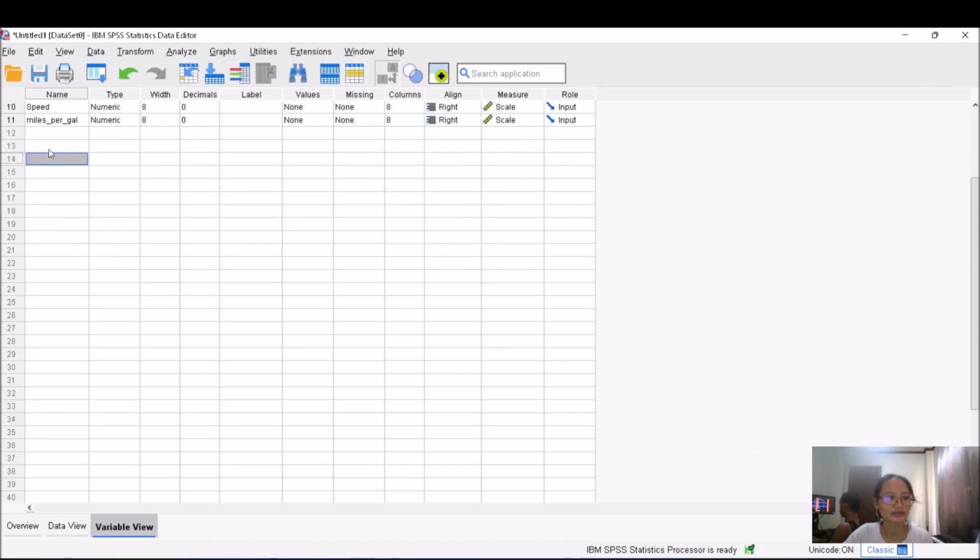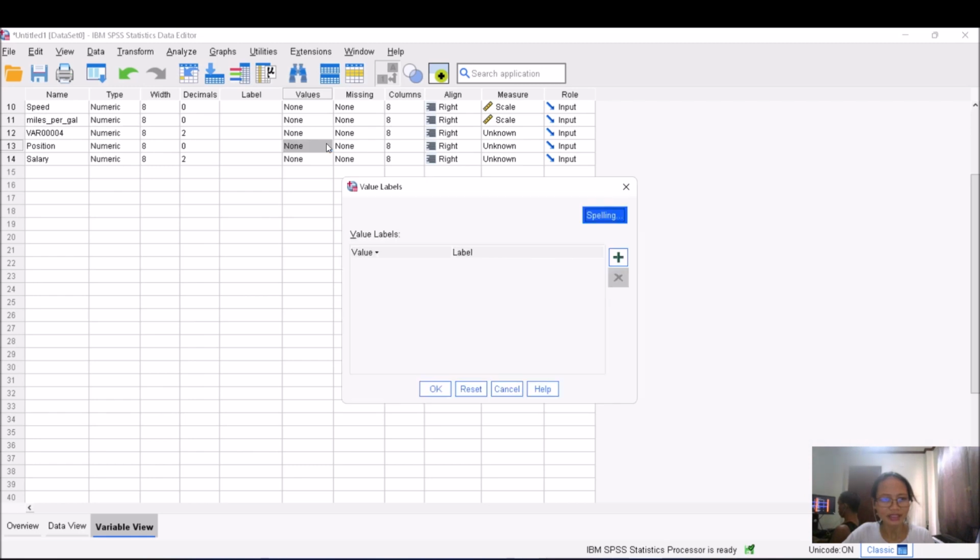Let's start. So, position, or profession if you want. And then salary. This one is 0 decimals, but this one is 1, or you can actually have 2, so that's also fine, because there was a decimal value in the given data.